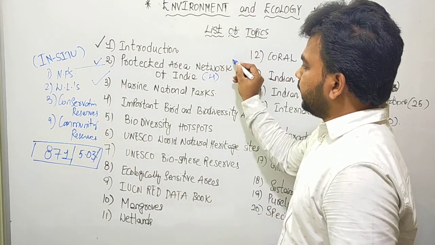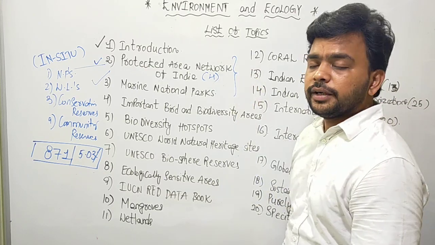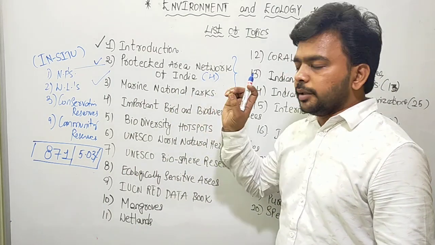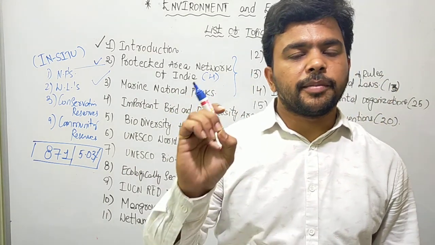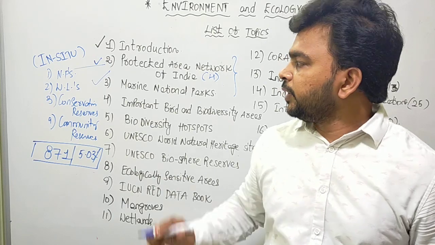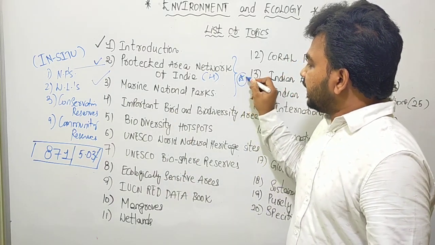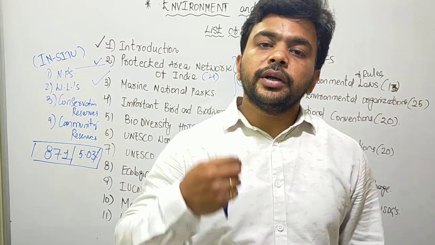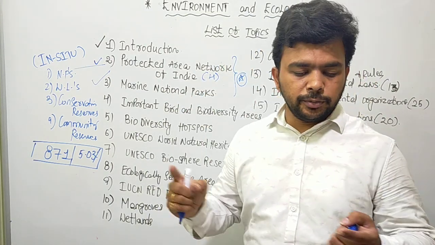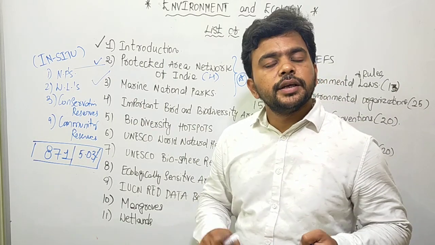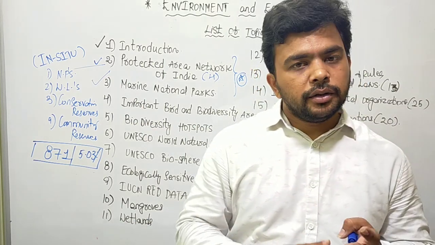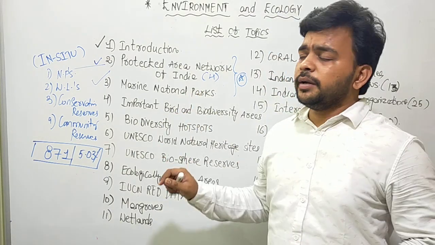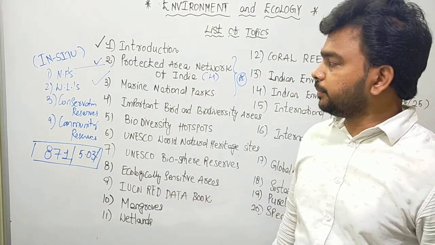After seeing these two topics, the protected area network of India, that is the protected areas created on the land, and marine national parks, the protected areas created in the marine areas, we see some of the important national parks that are asked in various examinations throughout India, whether it is UPSC prelims, CDS, NDA or any other state level group 1 examination, so that you will get an idea. I will give a map and I will discuss which questions were asked.